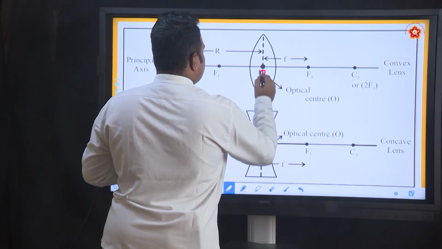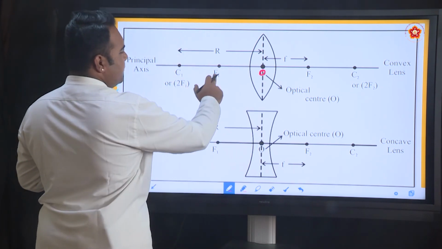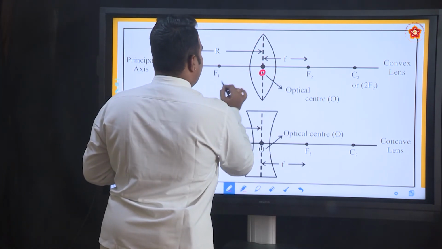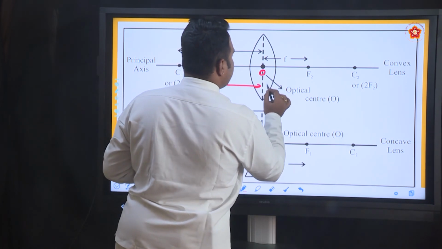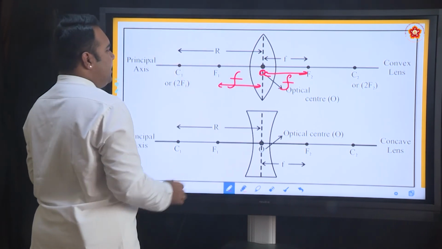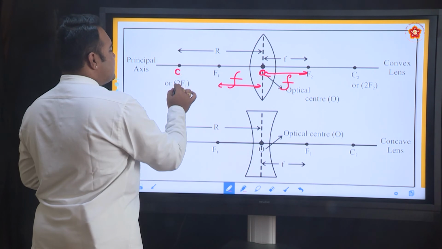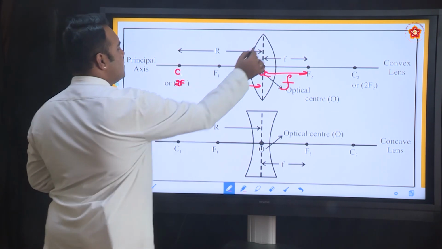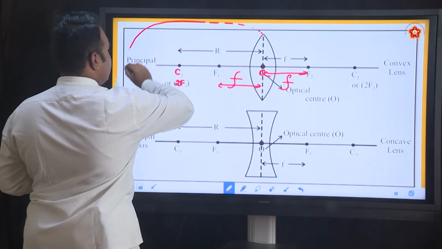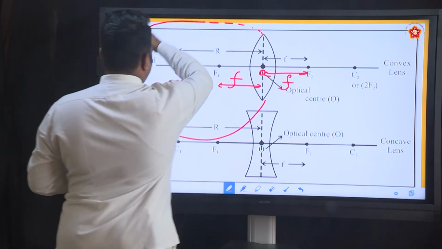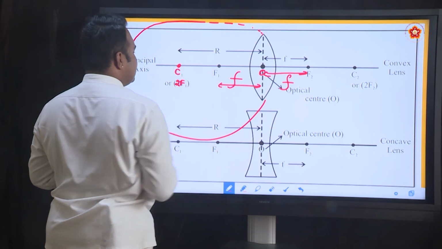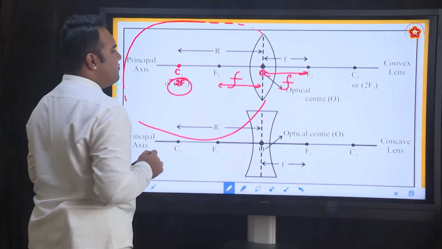So this is how we define it. This is the optical center O. This point is called principal focus 1, this is principal focus 2, and the distance between the optical center and the principal focus is called the focal length. This particular point is called C or the 2F point. If you extend this convex surface and complete the imaginary spherical surface, this point at the center we call C1 or the 2F1 point.